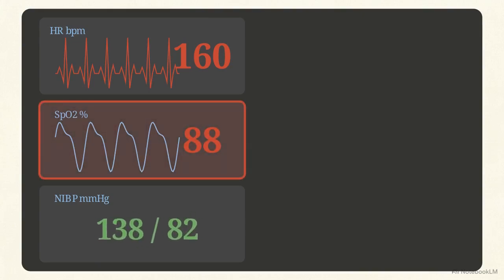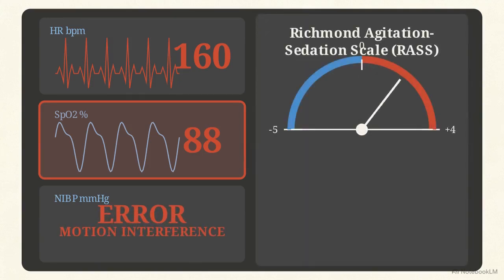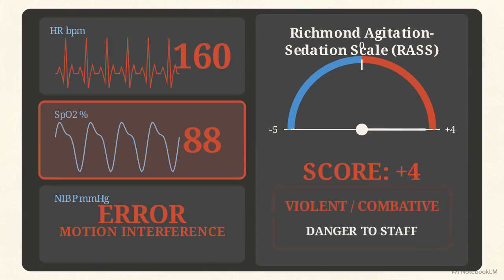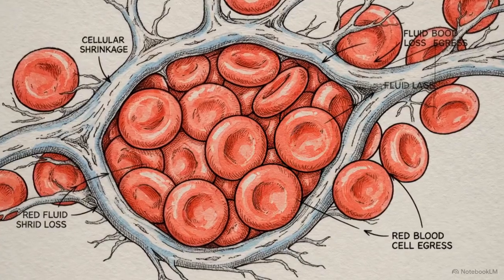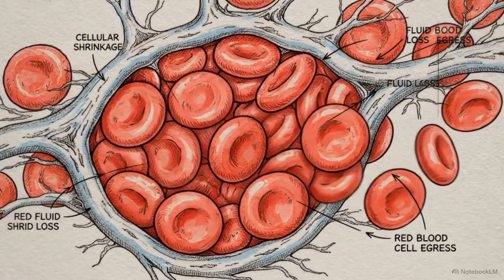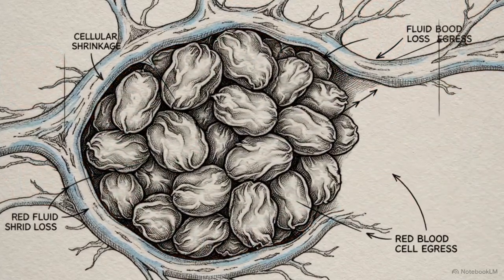due to violent movement. Classified as +4 on the Richmond Agitation Sedation Scale, he is a direct danger to staff, actively rejecting life-saving procedures. Behavior like this often prompts an immediate focus on restraint. But in penetrating trauma, violent refusal of care is an acute diagnostic finding. This extreme agitation is actually a symptom of severe tissue hypoxia and shock, masking an ongoing physiological collapse.